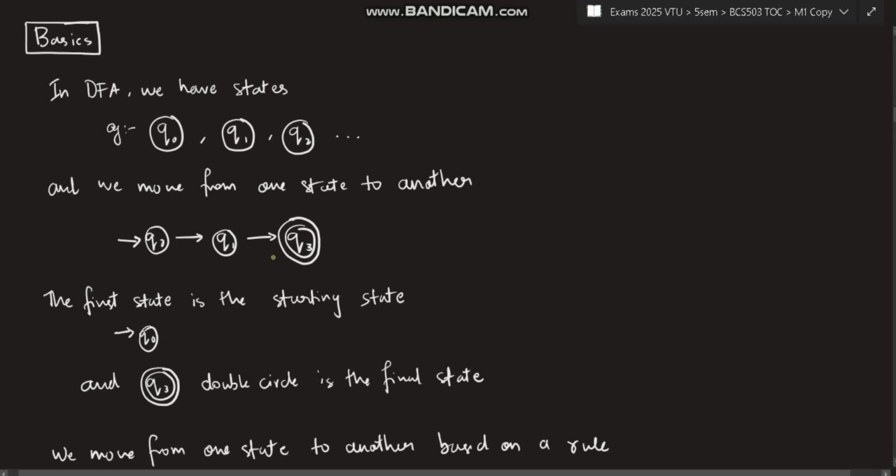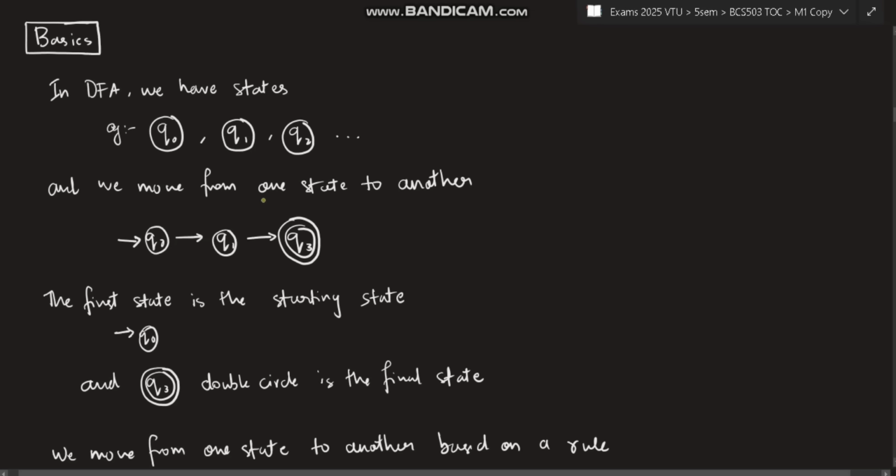If you're already aware of how these things work, what DFA is, you can listen to this. Okay, it will be a good revision for you. Now, in DFA, we have states. First of all, if they ask you to design a DFA, you need to know you have to make states. Okay, states means it will be like this. Q naught will be written and a circle will be made. Q1 and circle. Like that, however many states we want, we can make.